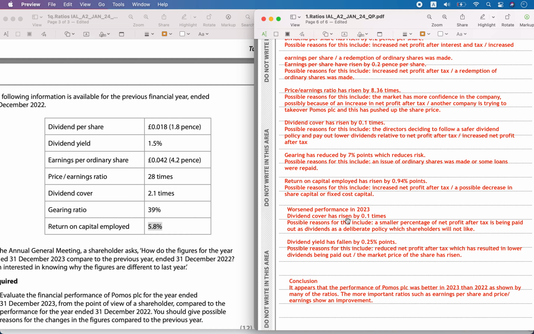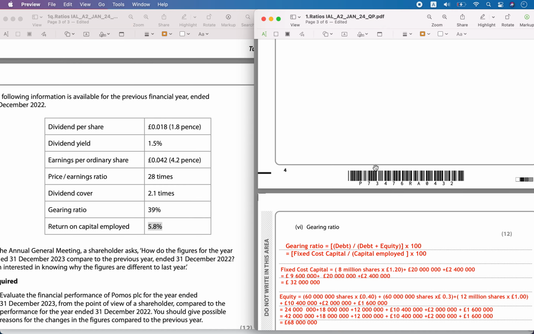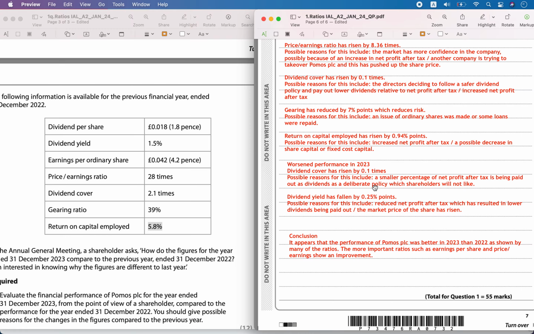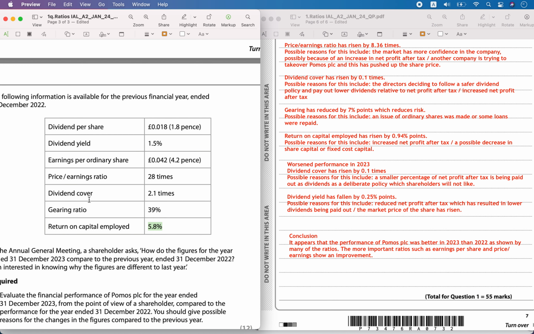Worsened performance, what was the worsened performance? Dividend cover, it has risen by 0.1 times. Possible reasons include a smaller percentage, from 2.1 times, it has become 2.2 times. So what is the comment? It is not so good. A smaller percentage of net profit is being paid out as dividends as a deliberate policy which shareholders will not like. So there is a small increase in dividend cover which is very small. So even though their net profit has increased, probably you are paying out very small amount of dividend.